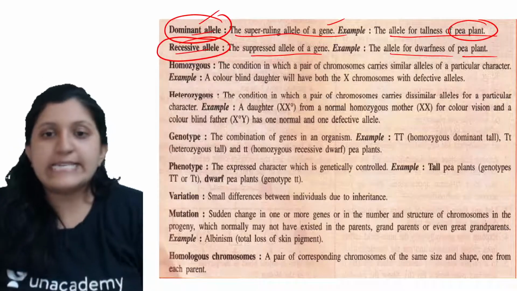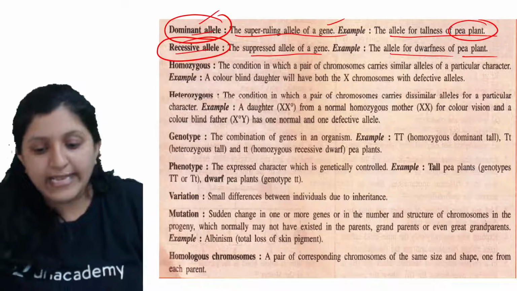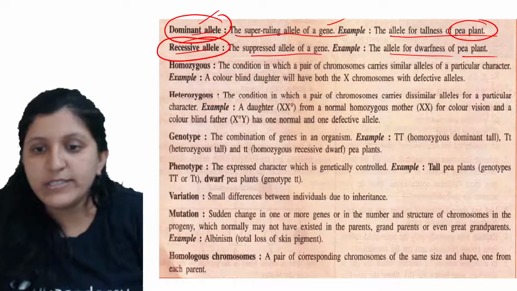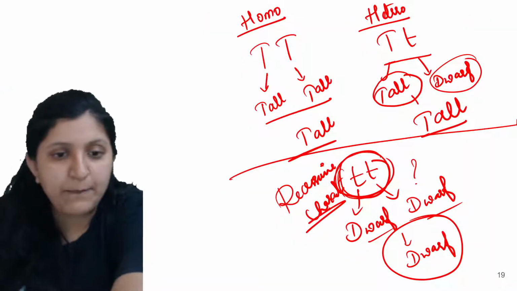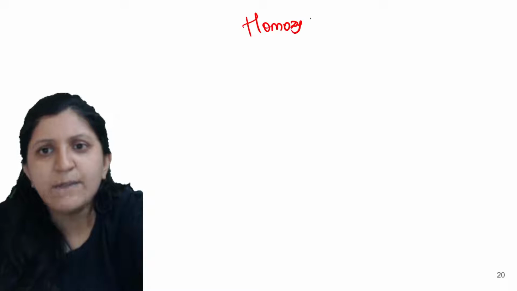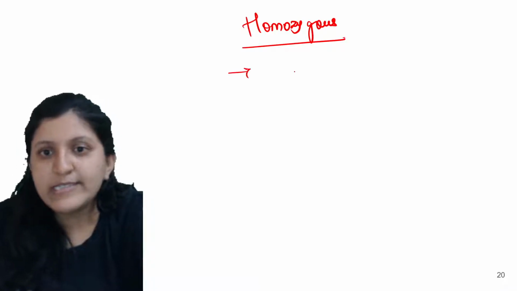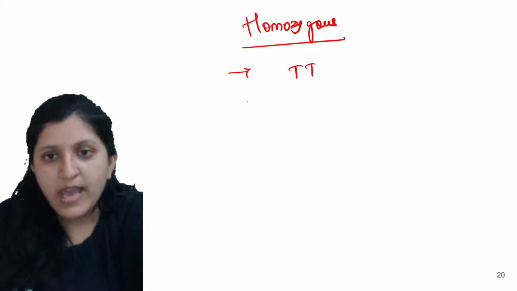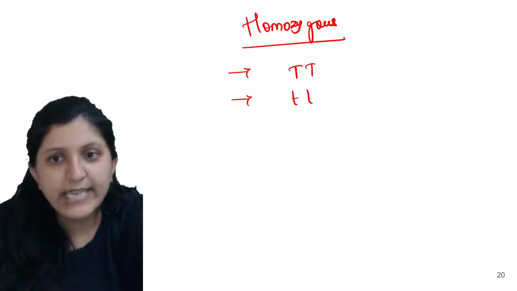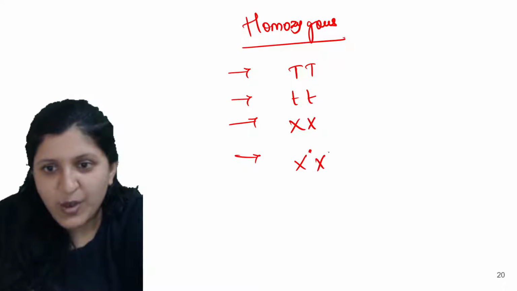Okay, so let's see this. What exactly is a homozygous condition? Let me explain this. What different examples can be taken for this one? Let's write what is homozygous, like all the examples which are mentioned in your book. So I'll just write them. This is a homozygous. This is a homozygous. This one is a homozygous. And we can say this one is a homozygous.